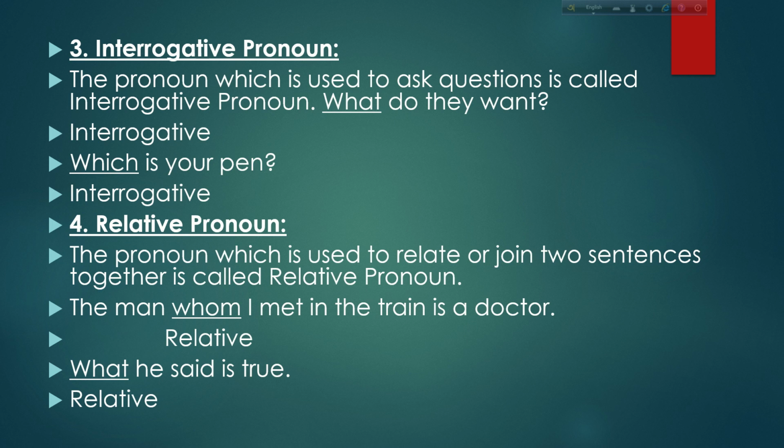Number four, relative pronoun. The pronoun which is used to relate or join two sentences together is called relative pronoun. The man whom I met in the train is a doctor. Here, whom is relative pronoun. What he said is true. Here, what is relative pronoun.